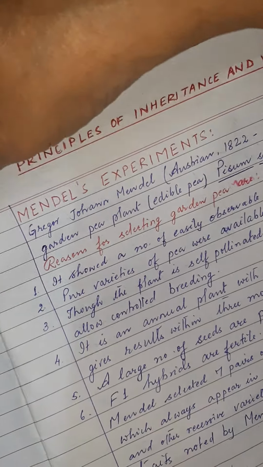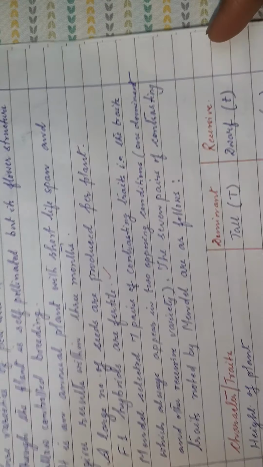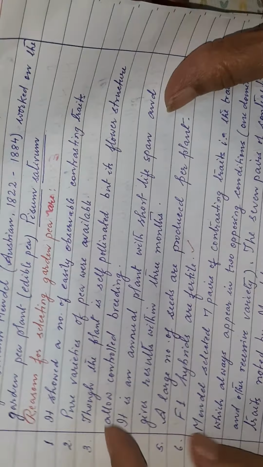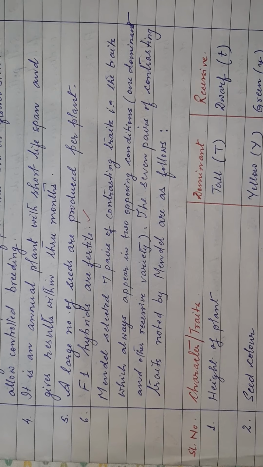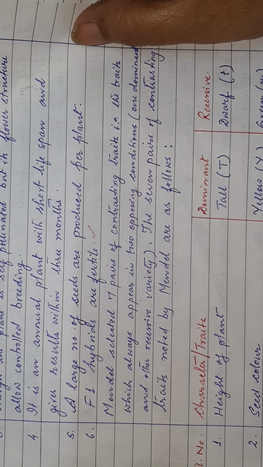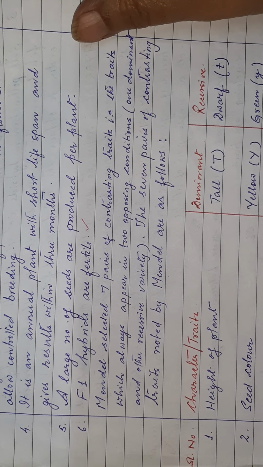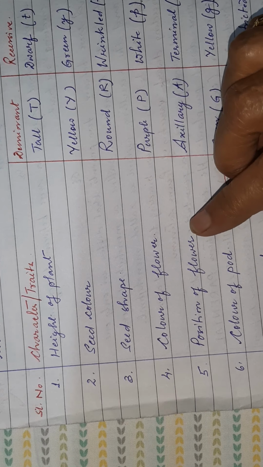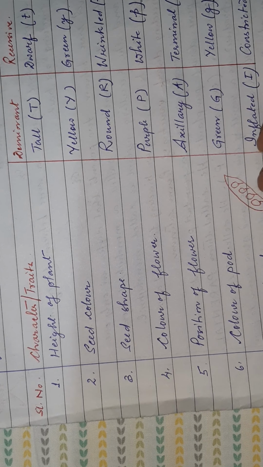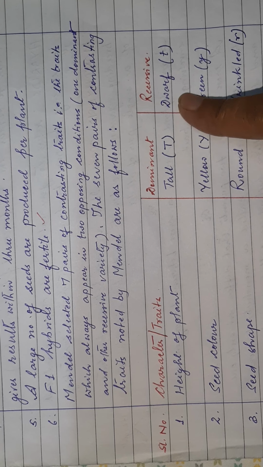In the last video session we studied the plant that Mendel used for his experiments, Pisum sativum, and he selected 7 traits, each having 2 alternative varieties. The 7 traits were height of plant, seed color, seed shape, color of flower, position of flower, color of pod and shape of pod.